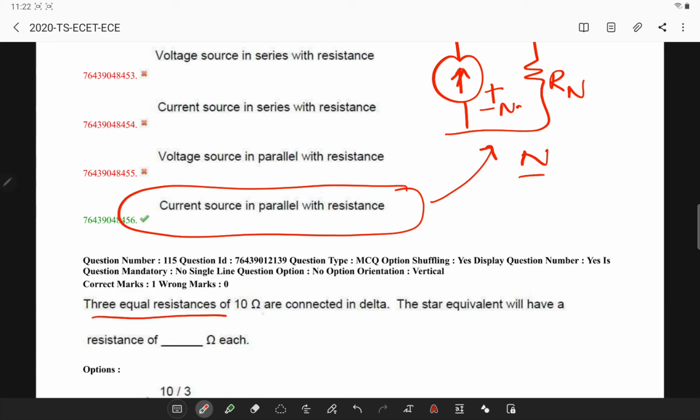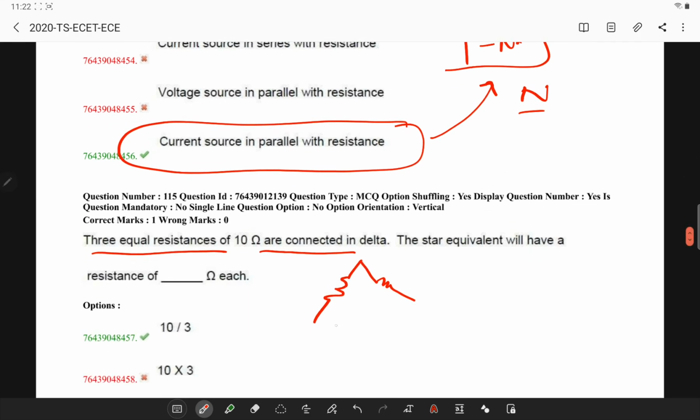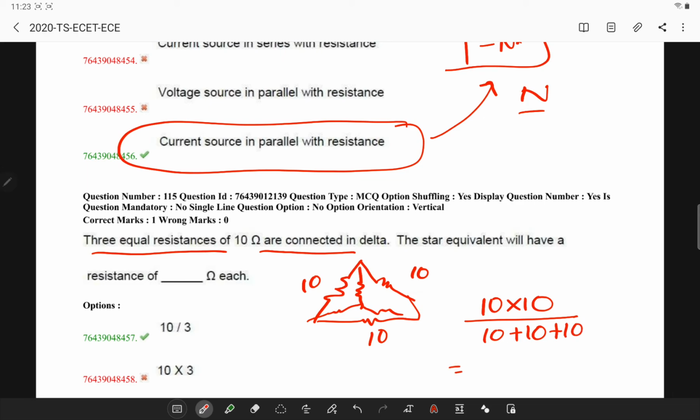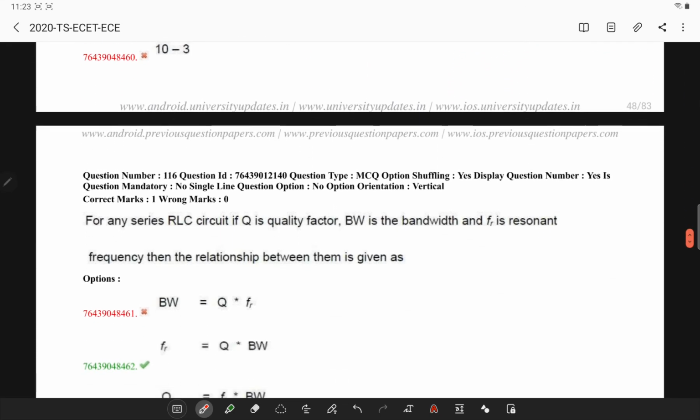three equal resistances of 10 ohms are connected in a delta. So you have 3 resistors, 10 ohm, 10 ohm, 10 ohm. Now the star equivalent will be, simply if I remember, 10 into 10 divided by 10 plus 10 plus 10. So 100 divided by 30, which is 10 by 3 ohms. This is my answer. Next,